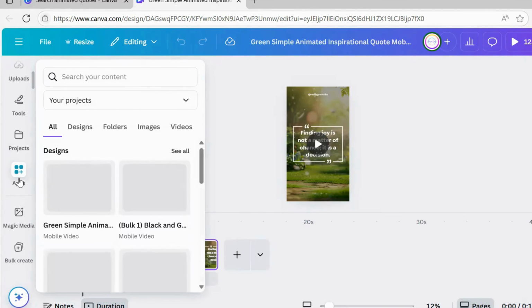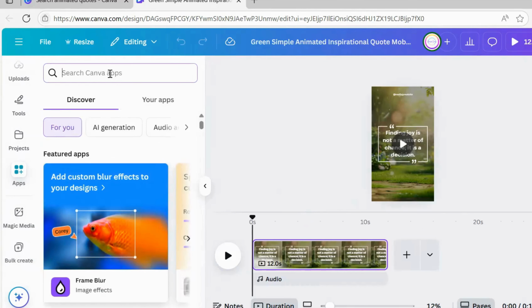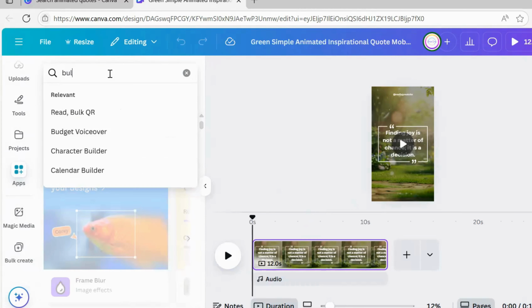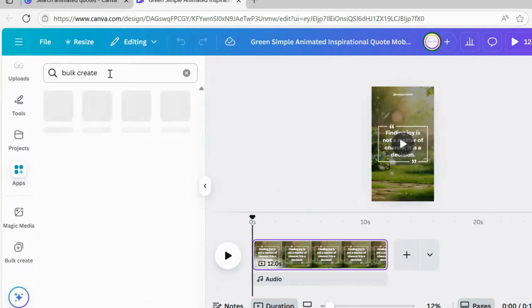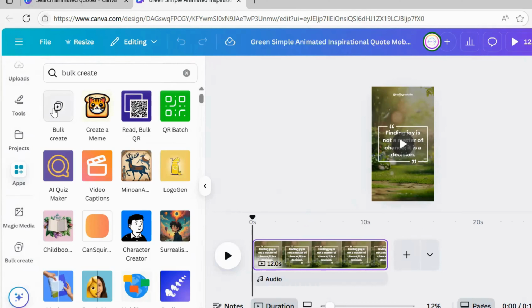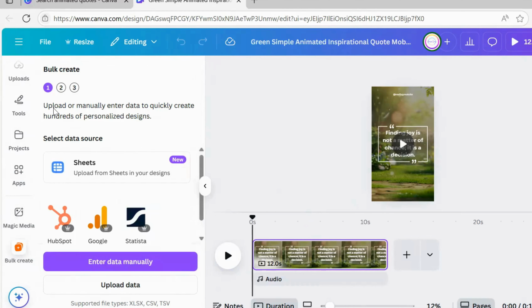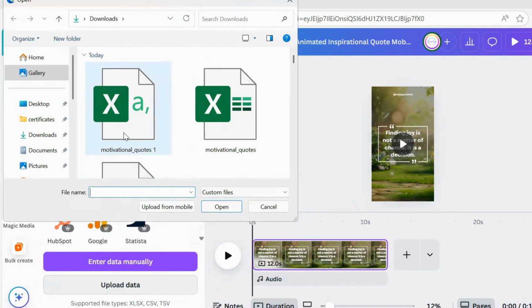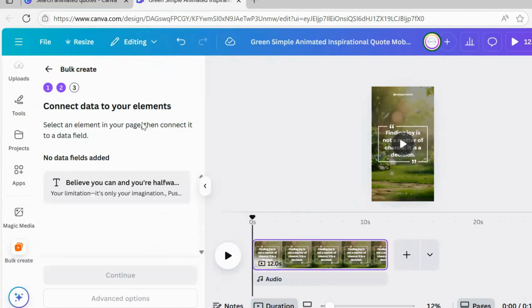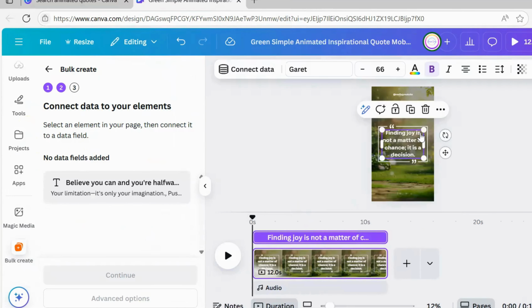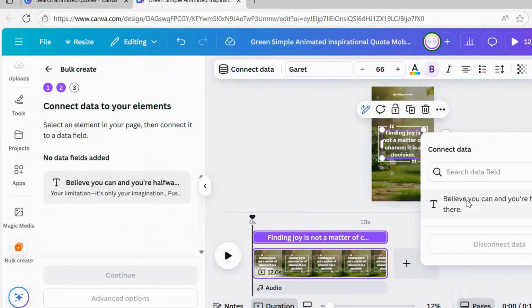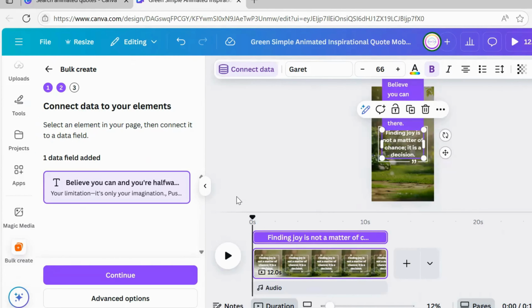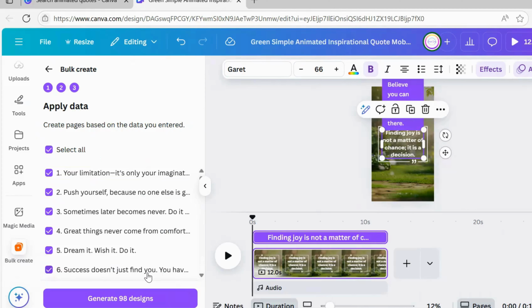Click on Apps. Search for Bulk Create. Upload your CSV file. Then, right-click on the quote text, choose Connect Data, and select the data from your file. Now hit Continue and press Generate.